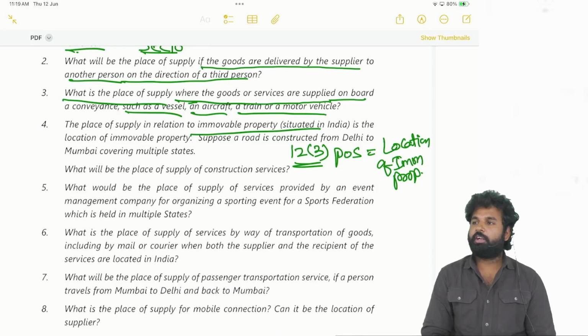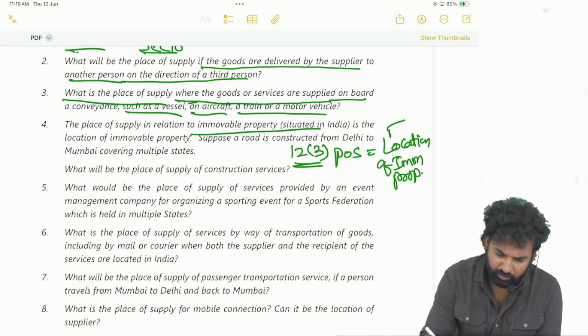If it is located outside India, then the location of the recipient. Section 12 subsection 3, place of supply will be the location of the immovable property. Correct? Okay, fine.